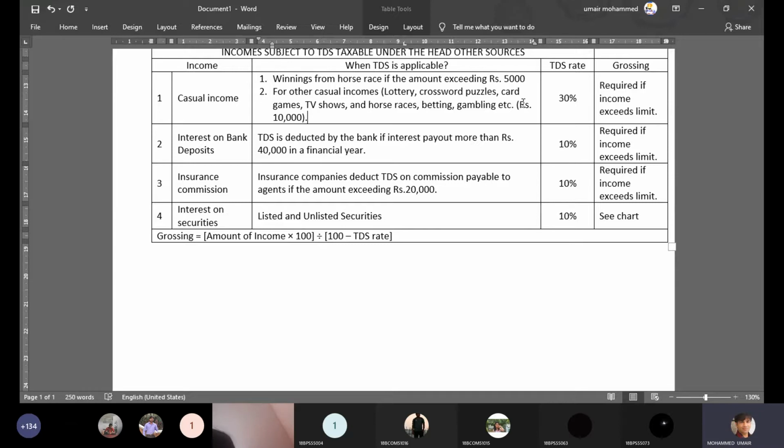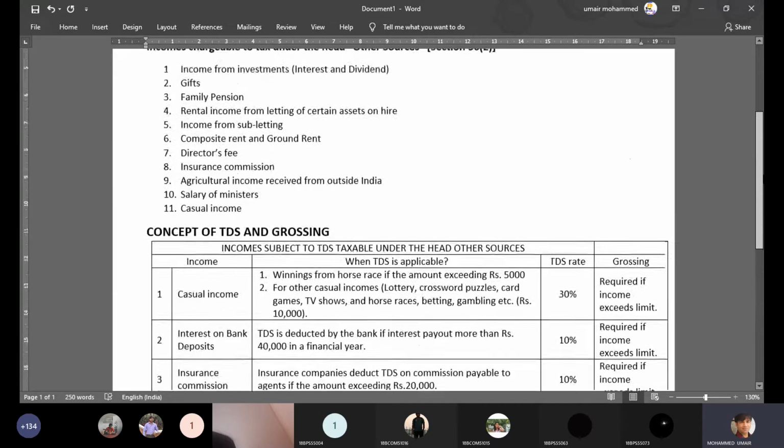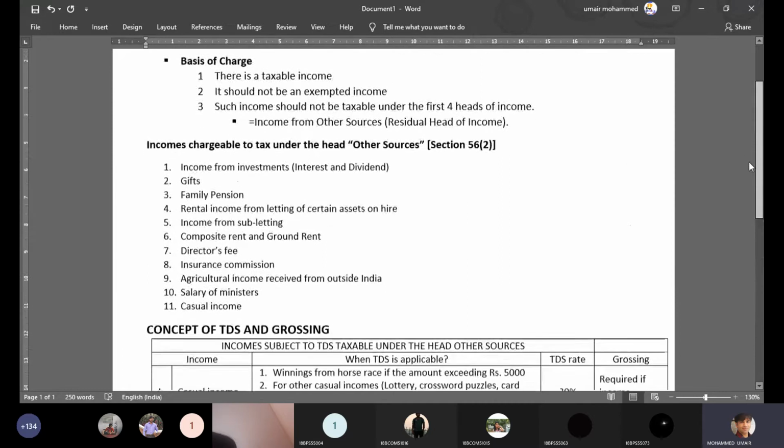So we have already done a chart on this. So you have to see the chart depending on when to do TDS and when not to do TDS. So the concept of TDS is applicable, and it is applicable for these four incomes in this chapter. So remember the concept of TDS. And the other incomes we have already gone through in the preceding classes.